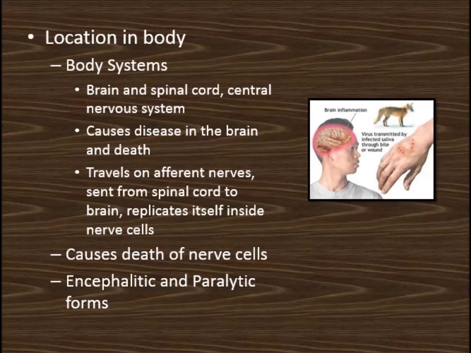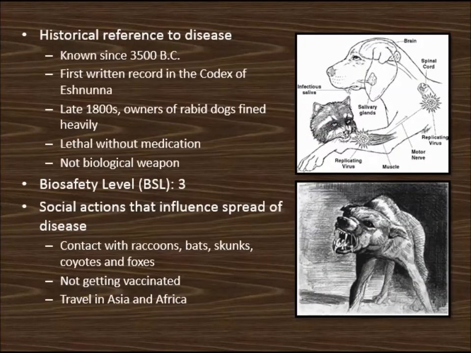It travels on afferent nerves sent from the spinal cord to the brain, replicating itself inside nerve cells. Rabies causes the death of nerve cells in encephalitic and paralytic forms. Rabies has been known since 3500 BC. The first written record was in the Codex of Eshnunna. In the late 1800s, owners of rabid dogs were fined heavily. At this time, rabies was lethal without medication and was not a biological weapon.